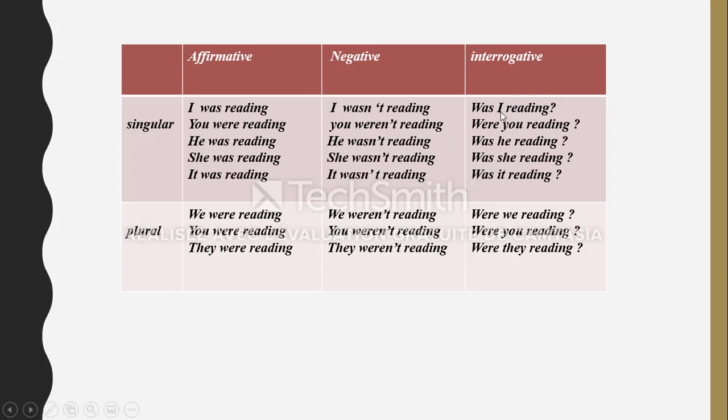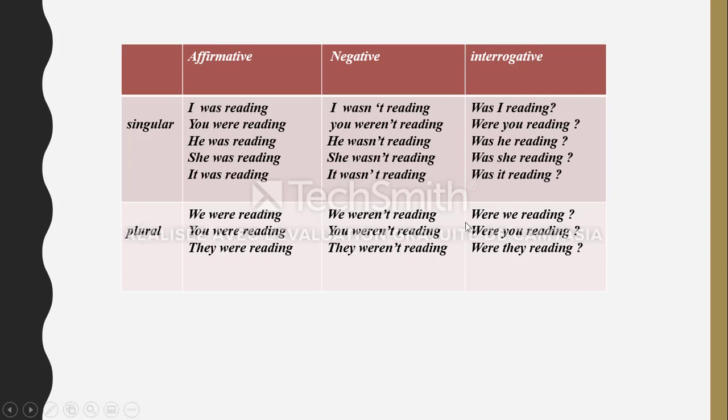So look, here we have: was I reading, were you reading, was he reading, was she reading, was it reading. Okay, so look, here we have the verb to be: was, were, was. So here we have the verb to be in simple past plus the subject I, you, he, she, it, plus the verb read plus ing, read plus ing, read plus ing, read plus ing, and here we have also read plus ing.